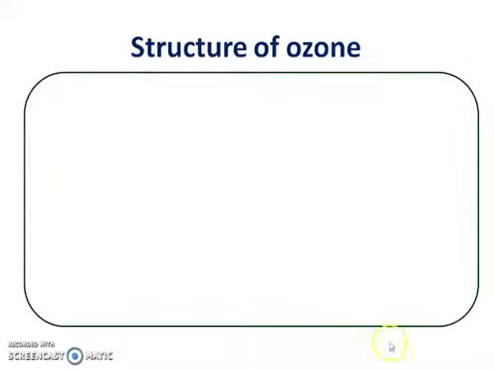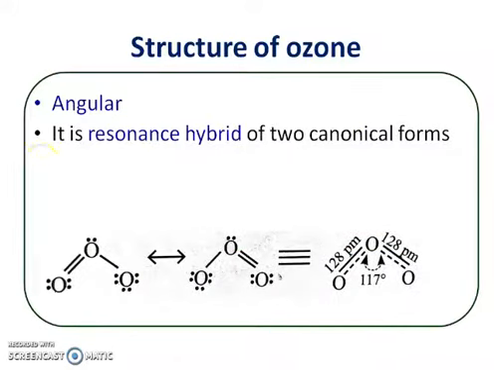Now the next point is, what is the structure of ozone? Ozone is angular. It is a triatomic molecule and it has an angular structure and not linear. Ozone is a resonance hybrid of two canonical forms. This is one structure.